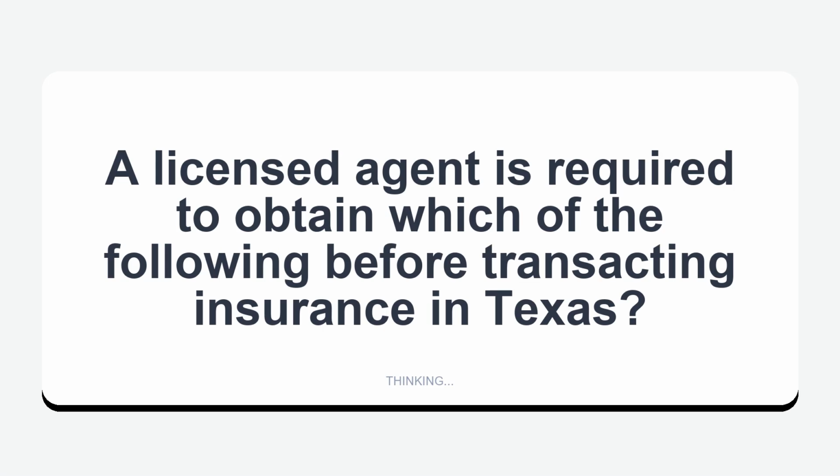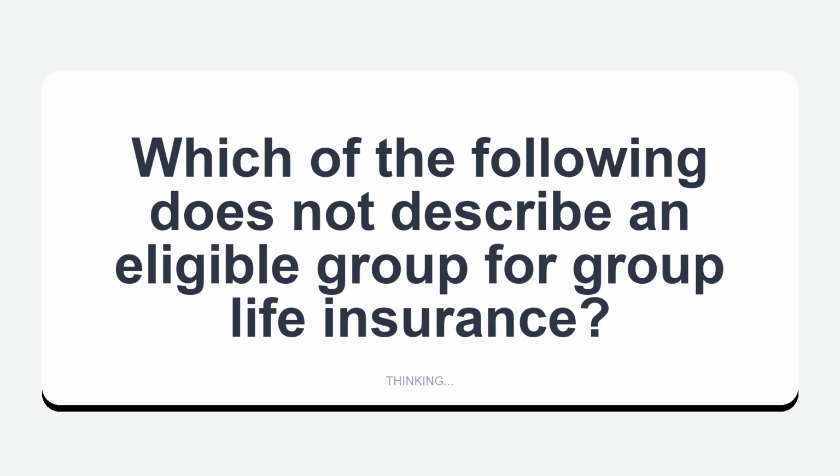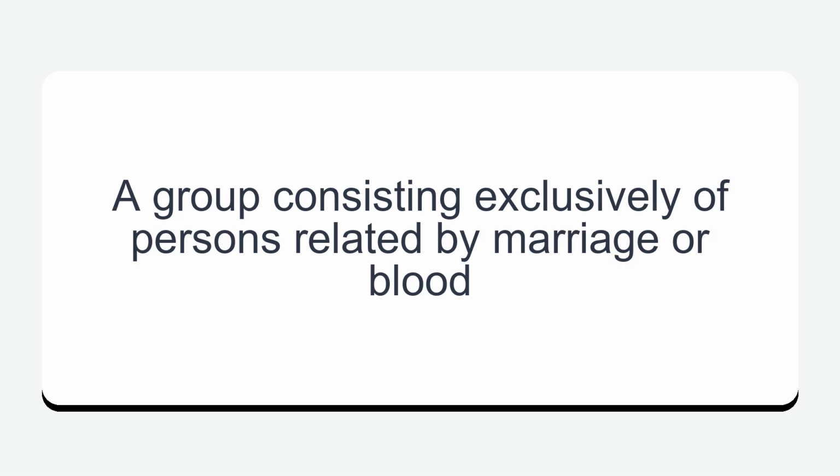A licensed agent is required to obtain which of the following before transacting insurance in Texas? An appointment from an insurer. Which of the following does not describe an eligible group for group life insurance? A group consisting exclusively of persons related by marriage or blood.